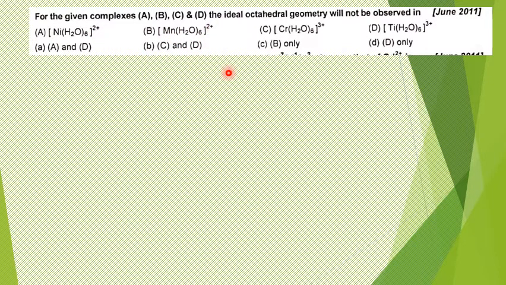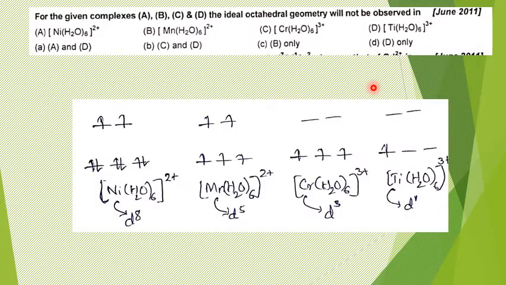Then for the octahedral crystal field, we should write the electron distribution and find out whether Jahn Teller distortion is possible or not, right? In other words, ideal octahedral geometry will not be observed in, they have asked, which simply means where Jahn Teller distortion is possible. Wherever Jahn Teller distortion is possible, there will definitely not be ideal octahedral geometry. You can expect deviation from octahedral geometry.